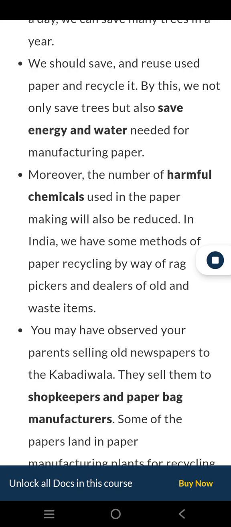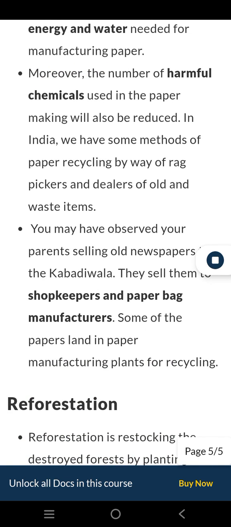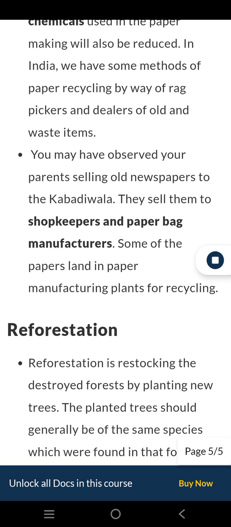In India, we have some methods of paper recycling by way of rag pickers and dealers of old and waste items. You may have observed your parents selling old newspapers to the kabadiwala. They sell them to shopkeepers, beekeepers, and paper bag manufacturers. Some of the papers land in paper manufacturing plants for recycling.